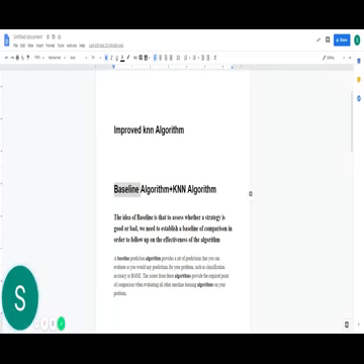After understanding what the KNN algorithm is, let's understand what the improved KNN algorithm is. So basically, the improved KNN algorithm is a combination of the baseline algorithm and the KNN algorithm. And we are going to use the improved KNN algorithm to build a music recommendation system. So the baseline algorithm is a strategy to establish a baseline or base count for all the values for which the user has not provided a rating. And this helps to increase the effectiveness or the accuracy of the algorithm.